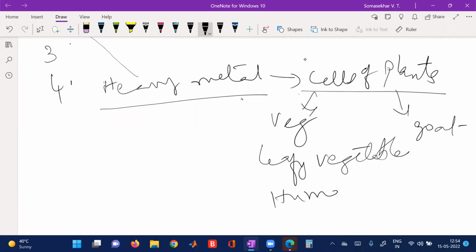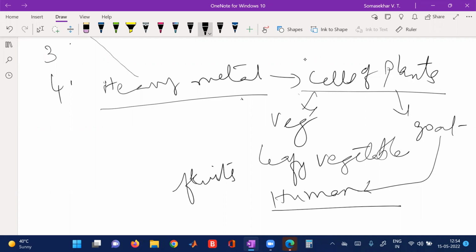Humans eat the leafy vegetables or fruits, they are eaten by the plants, by the humans, or by a goat, and the human eats the goat. Then what happens, the heavy metals will accumulate in our body. That means the bioaccumulation of metals into plants enters the food chain, and finally they will enter the human cells, and when consumed by human beings, they cause dangerous diseases.